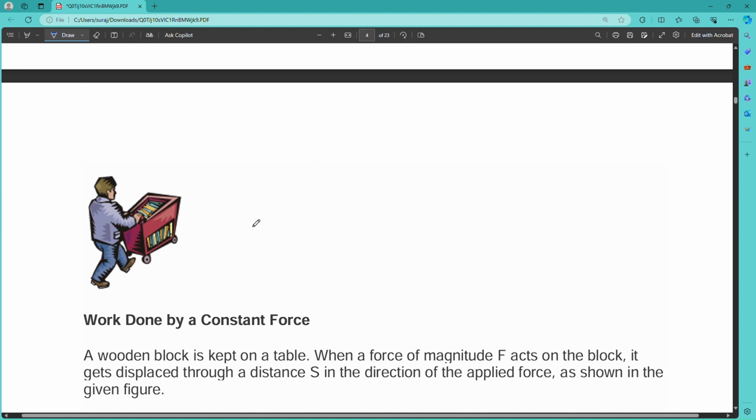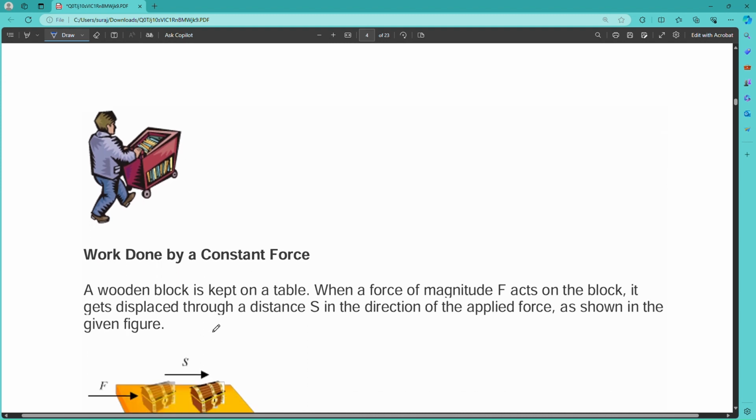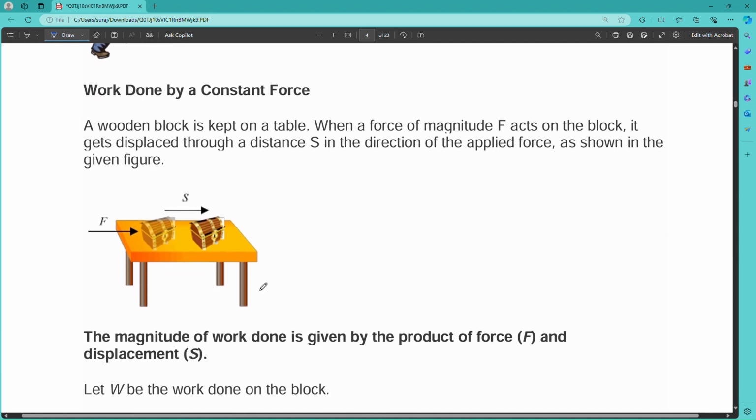So, work done by a constant force. In this case, a wooden block is kept on a table. When a force of magnitude F acts on the block, it gets displaced through a distance s. The direction of the applied force is as shown in the figure. So we are applying force in this direction, and the displacement also occurs in this direction.